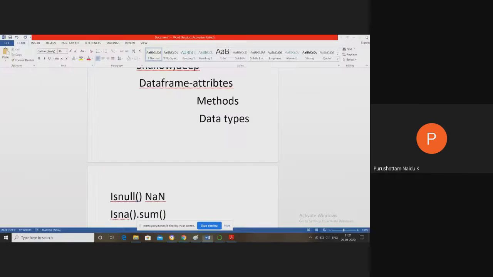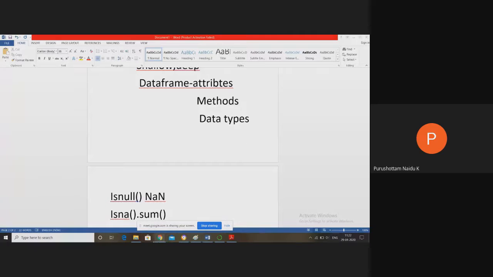So that is the summary of this presentation. Next, till now we have discussed how to convert one type to another type, how to clean the categorical data type into some numerical type, and how to find out the number of missing values in each and every column. Once you identify the number of missing values in each column, how do you replace those missing values? That is the main important aspect when we build a model.